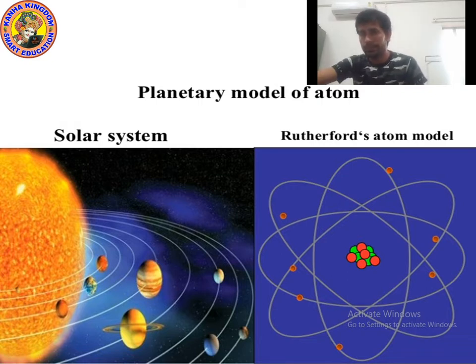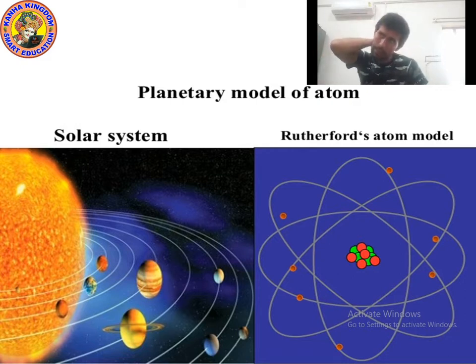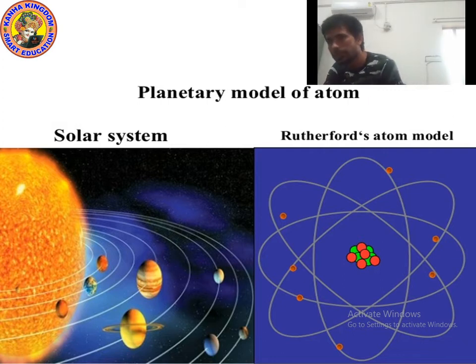And beside the solar system, you can see one more picture, the atom model. This atom model is given by Rutherford. Rutherford is a famous scientist, and he gave the model of atom. In the solar system, the sun is at the center.